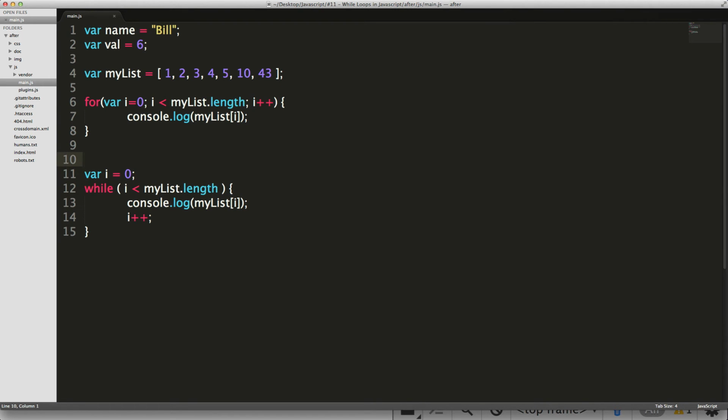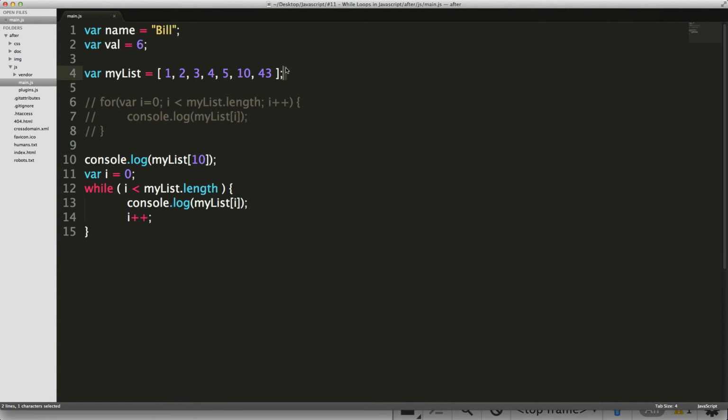Now, another approach we could use for this condition is to check whether myList at a given index actually exists. I'm going to comment this for loop back out and do a console log of myList, and in the brackets I'm going to give it an index of 10, which would be the 11th item in the array.